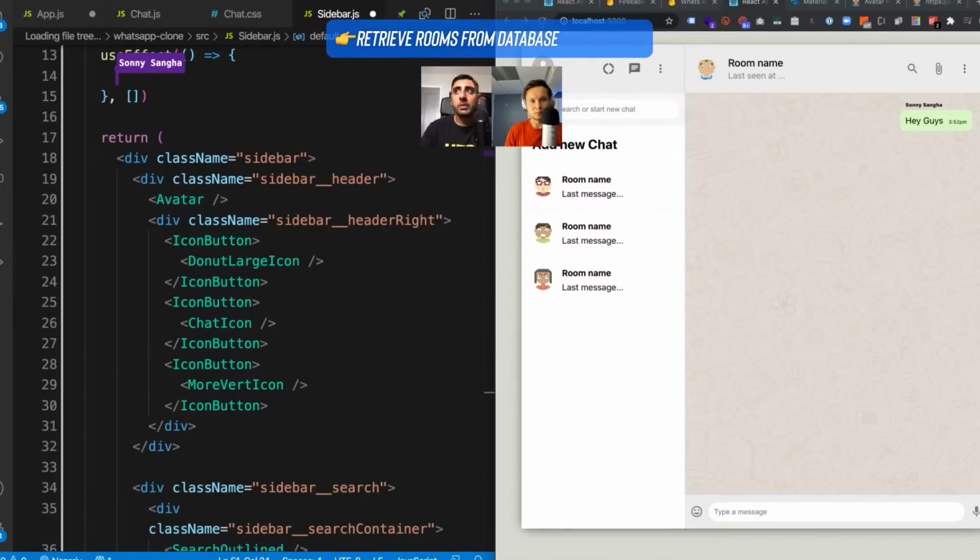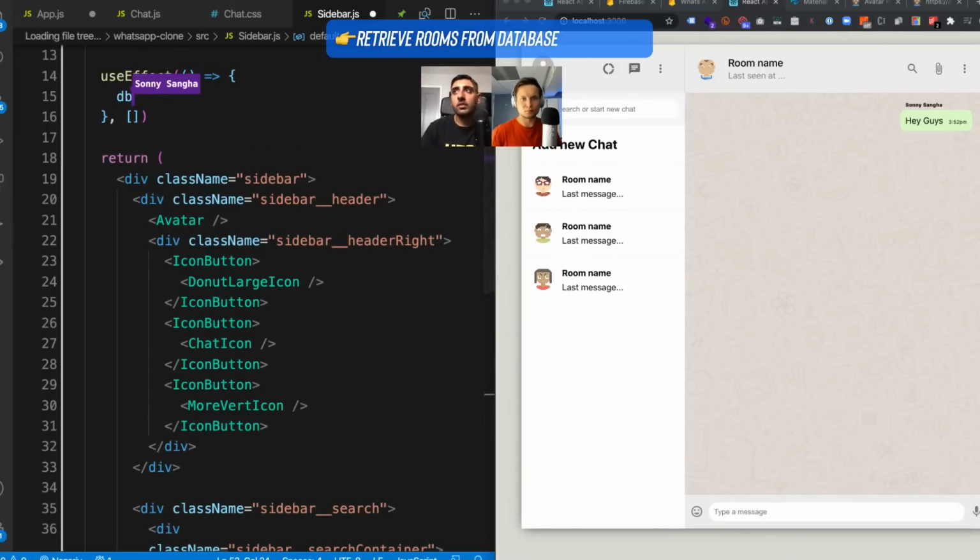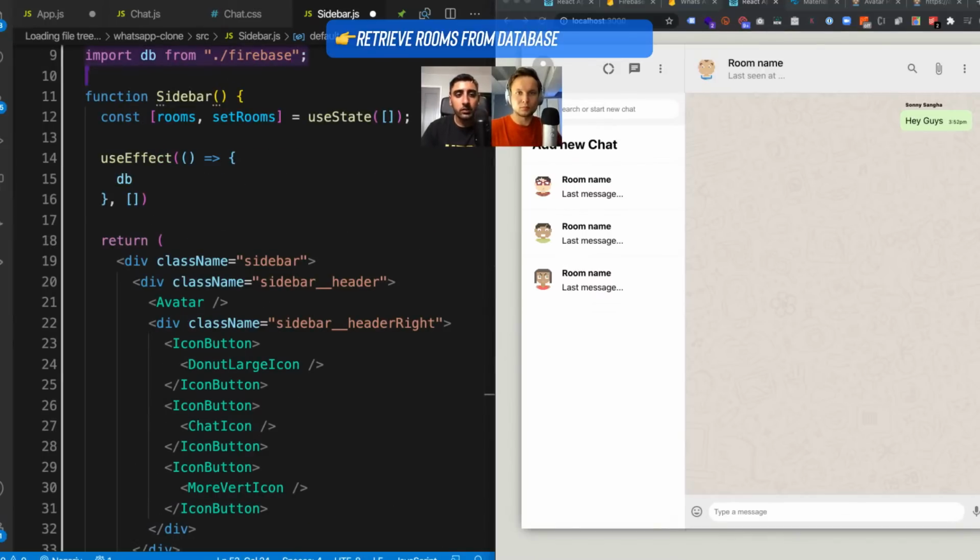So here, what we need to do is say db. I'm going to import db from Firebase, and this is our local Firebase, not the module Firebase. So db.collection, and here we're saying go to the rooms collection, the one that Naz just created.